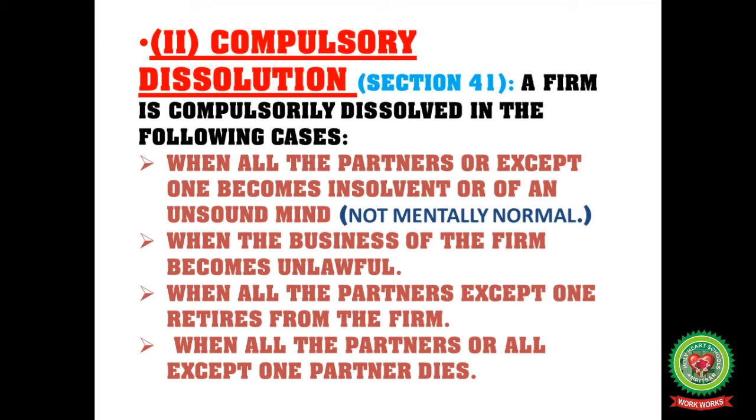Third point, when all the partners except one retire from the firm, like 3 partners who retire, then in this way also compulsory dissolution, because only one partner can't continue the business. Next point, when all the partners or all except one partner die. These are all the reasons for compulsory dissolution.